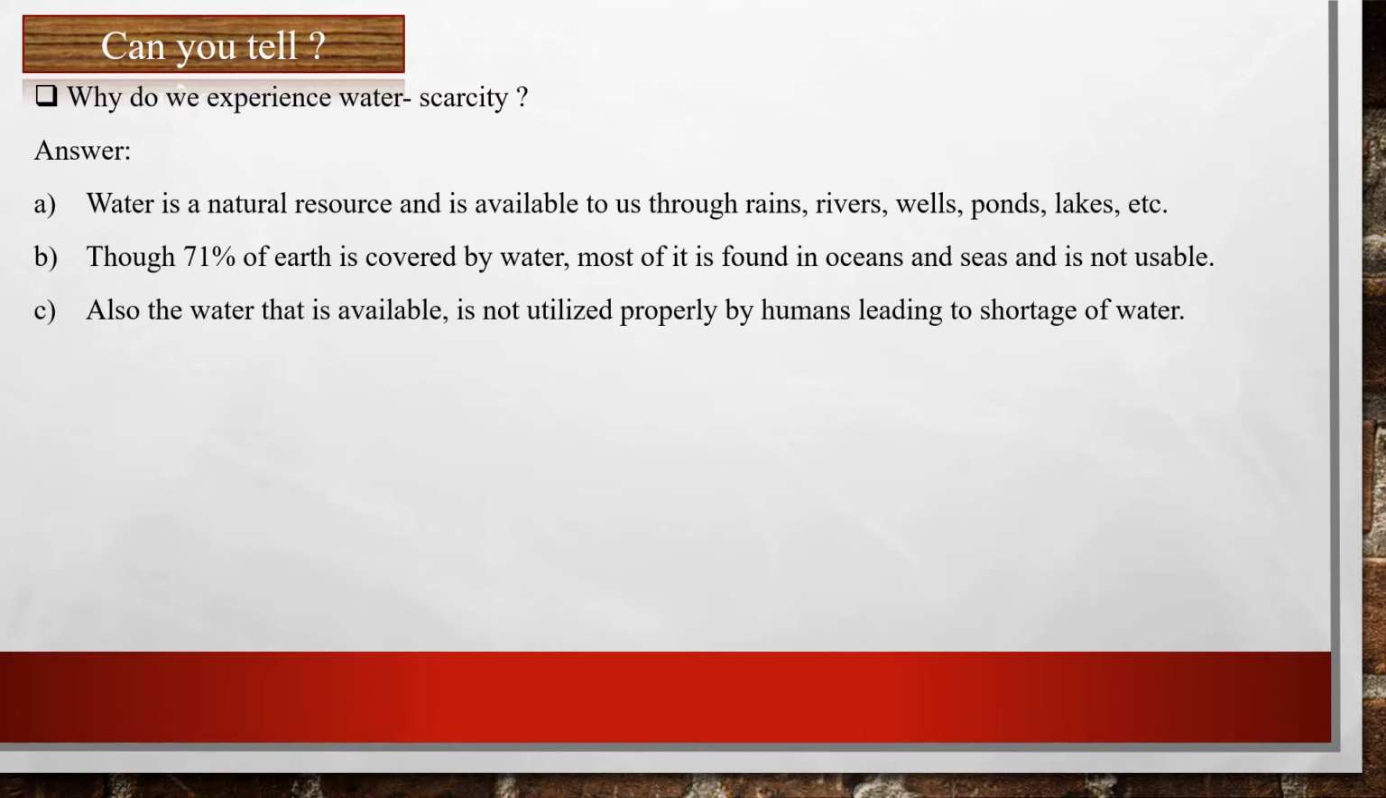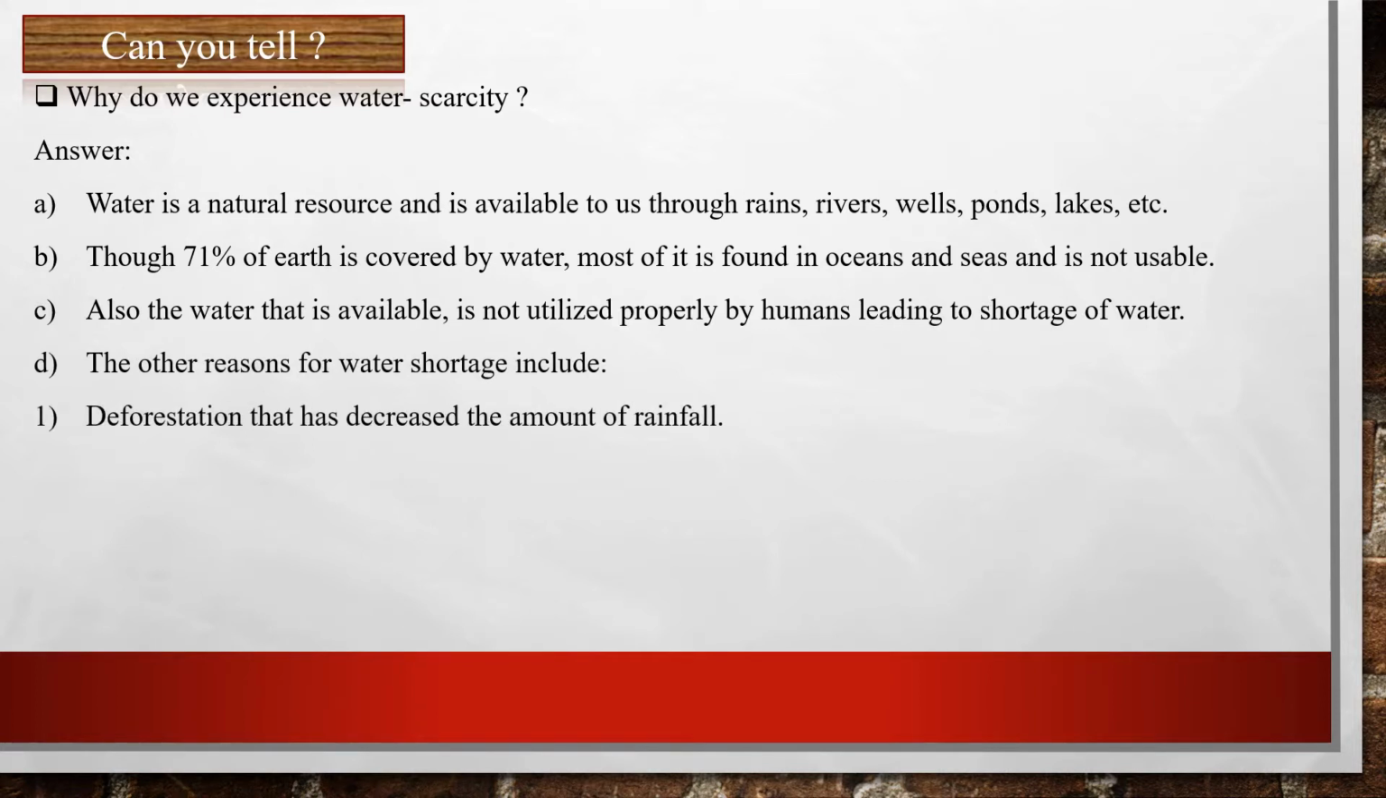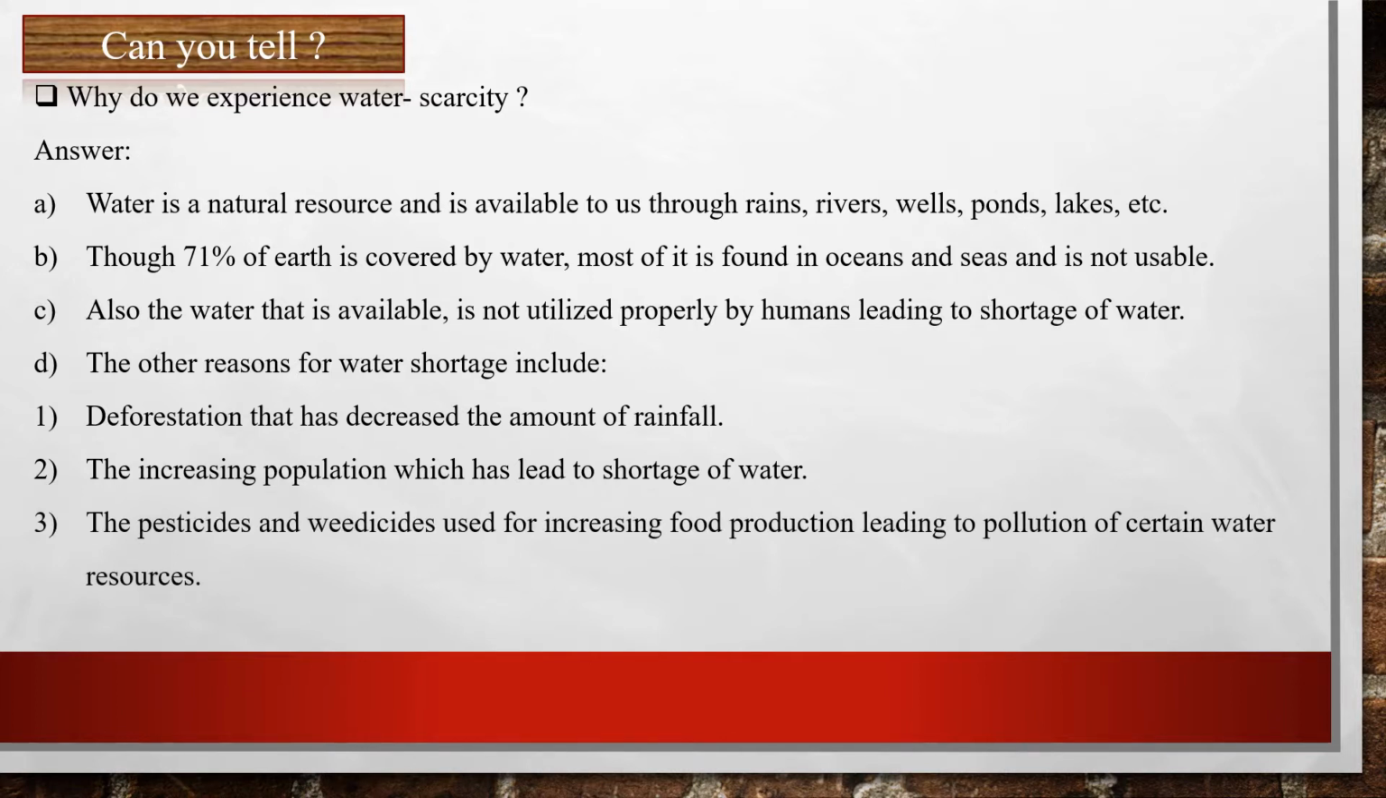The other reasons for water shortage include deforestation that has decreased the amount of rainfall, and the increasing population, which has led to shortage of water. The pesticides and weedicides used for increasing food production lead to the pollution of certain water resources, and unlimited usage of groundwater leads to depletion of these water resources.